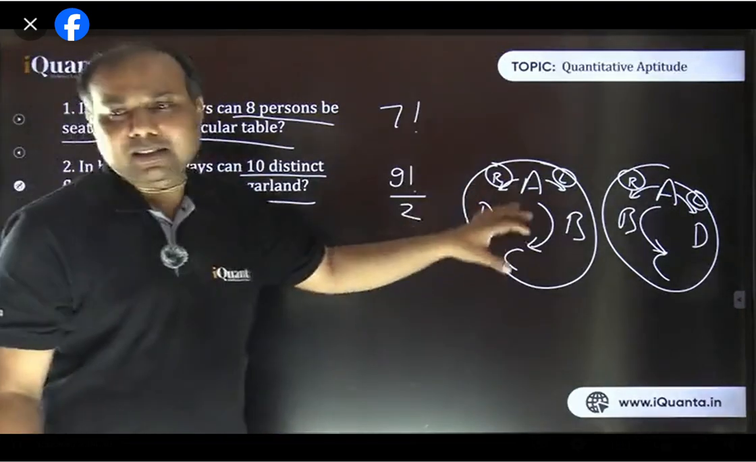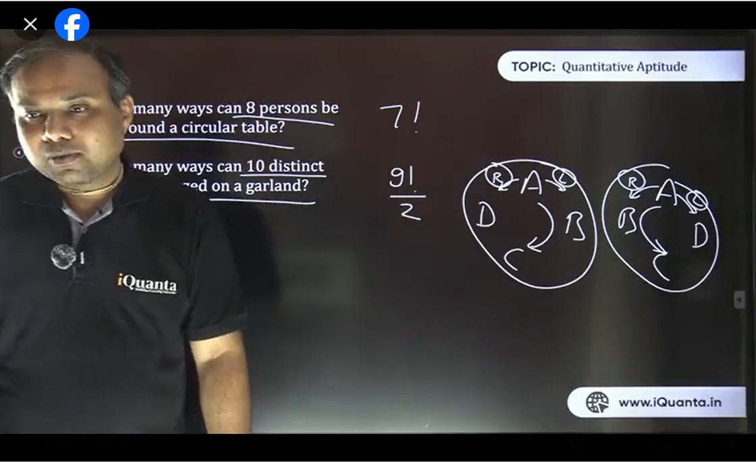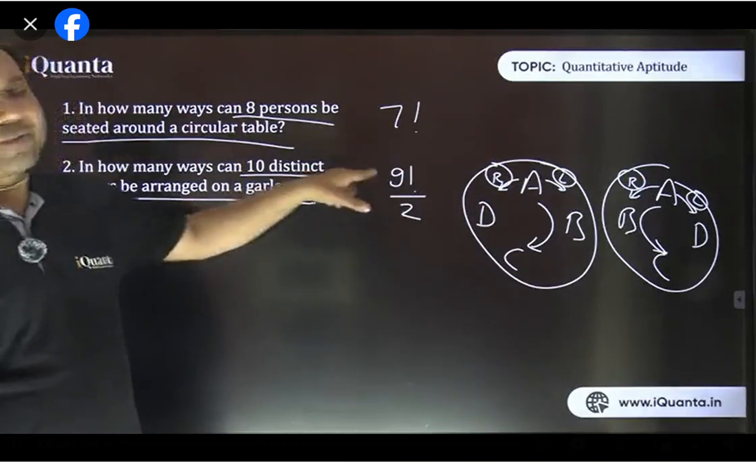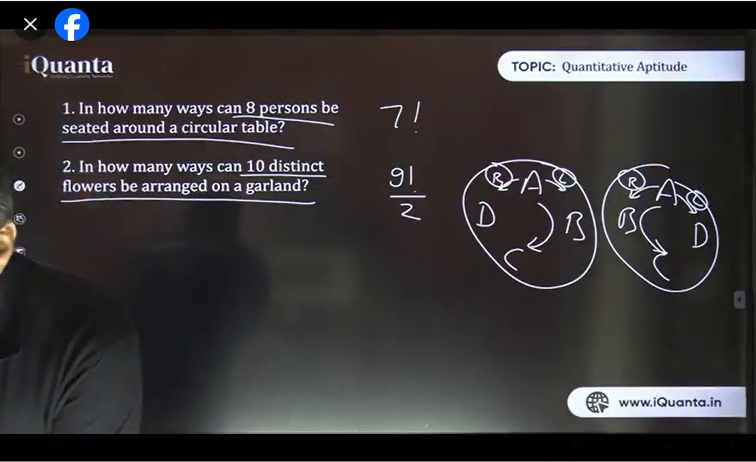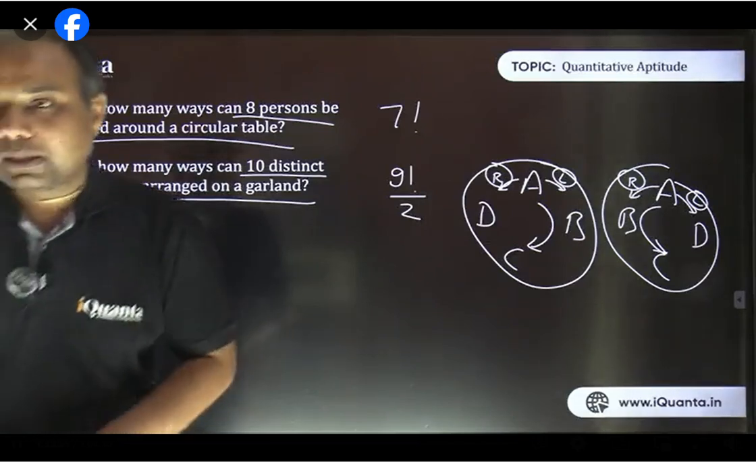So you can flip it over if there are different flowers or different beads. Fine. That's why the number of ways becomes half of that, 9 factorial. Is it clear? Ayush asks: in how many ways can 7 people be seated around a circular table which has 8 distinct chairs, how are we to solve this? Okay, good. Let's take it up.